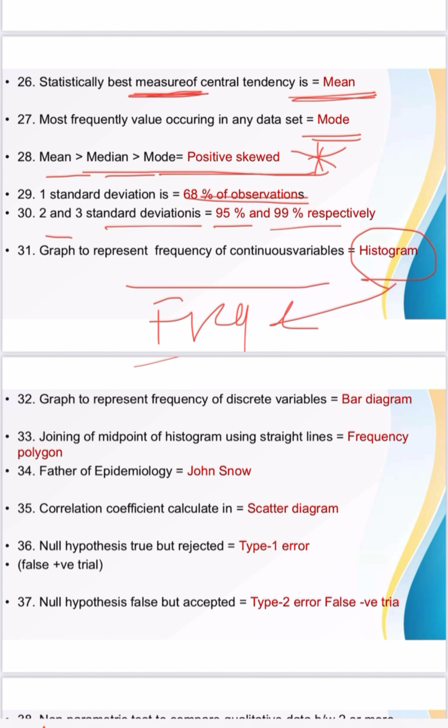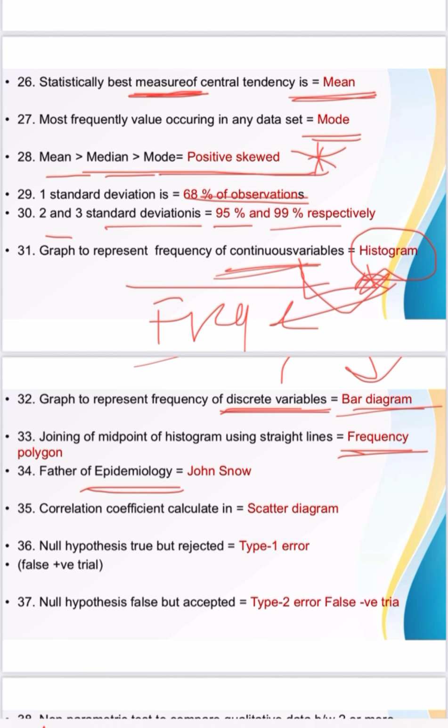Then graph to represent frequency of discrete variable. For continuous variables it is histogram. For discrete it is bar diagram. Then joining of midpoints of histogram using straight line is frequency polygon. Then father of epidemiology, John Snow. Very important, father of epidemiology, John Snow.